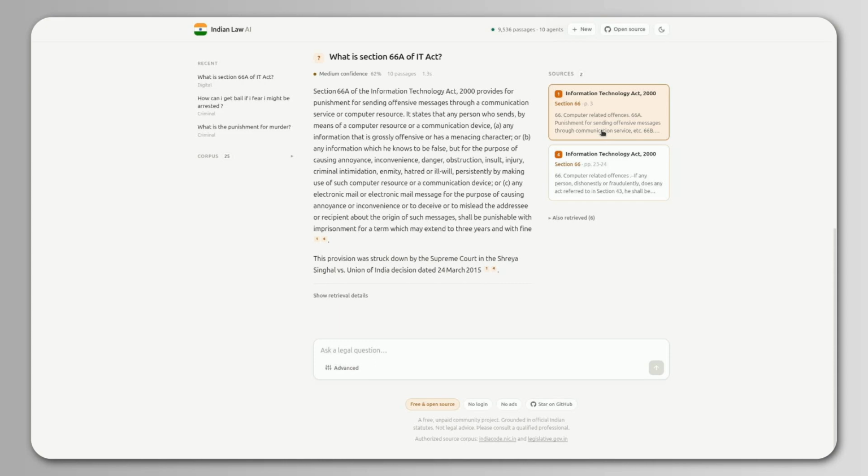There is also a check after the answer is generated. It compares section numbering in the answer against what was actually retrieved. If a section is only coming from training memory and not from the corpus, it does not get shown as a citation. This is worth a dedicated check since reporting a struck down section as current law is an easy mistake for a plain document search.